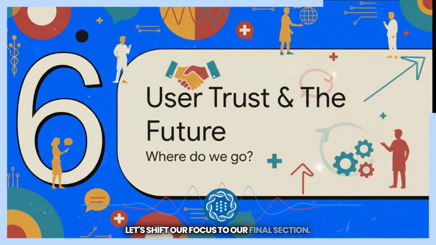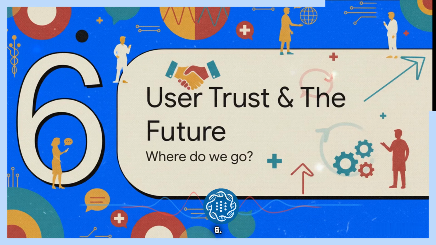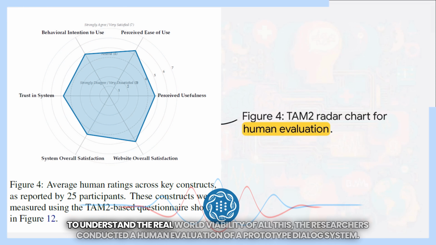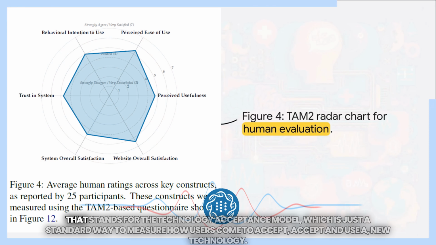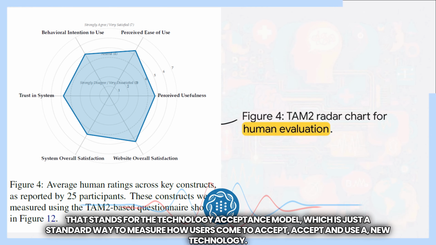Let's shift our focus to our final section. Section 6, User Trust and the Future. Where do we go from here? To understand the real-world viability of all this, the researchers conducted a human evaluation of a prototype dialogue system. They used what's called the TAM2 framework. That stands for the Technology Acceptance Model, which is just a standard way to measure how users come to accept and use a new technology.